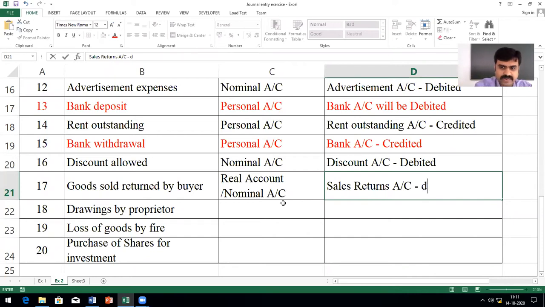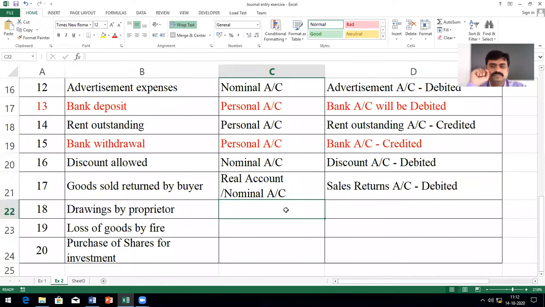So whether you consider it as real or nominal, both rules say you debit sales return account because goods are returning. Debit what comes in and debit all losses. Clear, students? Yes, sir. Okay. Next.